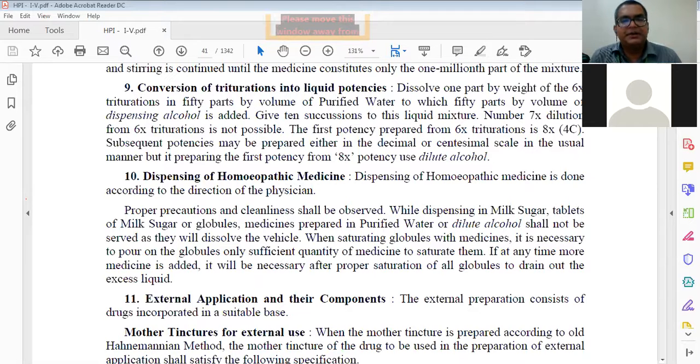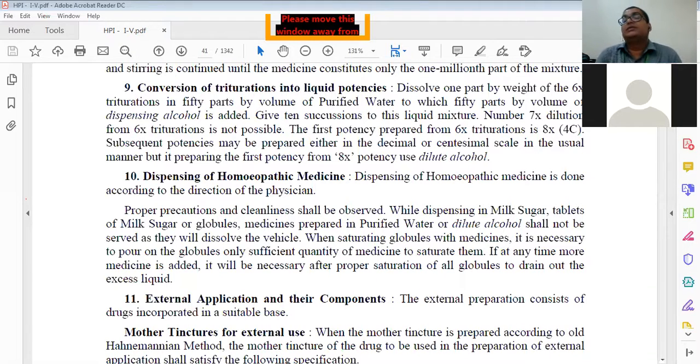Subsequent potencies may be prepared either in the decimal or centesimal scale in the usual manner, but for the first potency, the 8x potency, use dilute alcohol. It means when we are doing the conversion from 6x to 8x or from 3C to 4C, we are using the dilute alcohol. Remember it. When we are going in the continuous process, 1x, 2x, 3x, 4x, 5x, 6x, 1C, 2C, 3C, we are using the dispensing alcohol. But when we are going for the conversion, we are using the dilute alcohol.